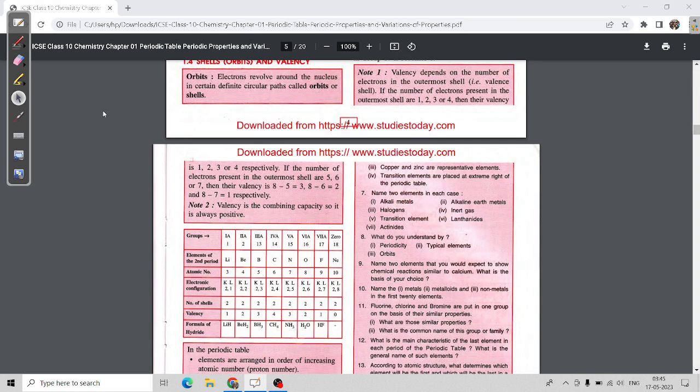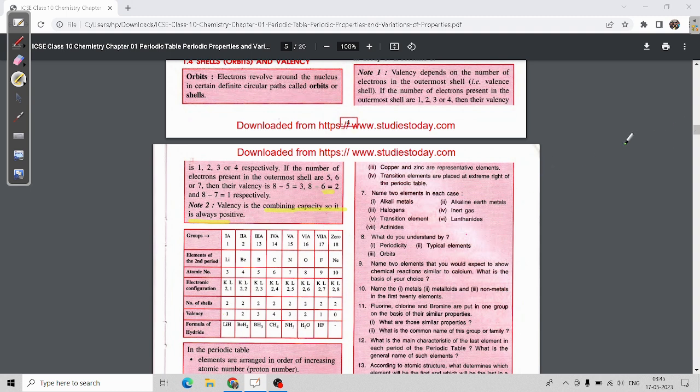And see here, you are able to check how to calculate it. I have showed you the same path to do it. Check, 8 minus 7 equals 1, as I showed you now. And as it is a combining capacity, it is always positive.